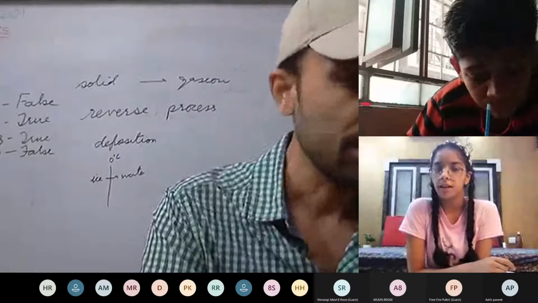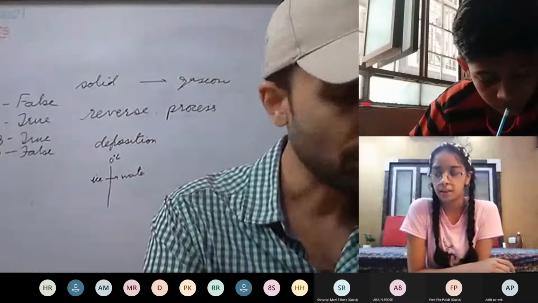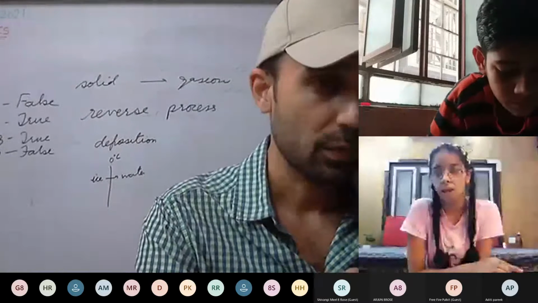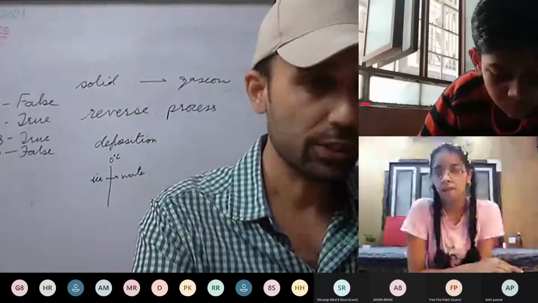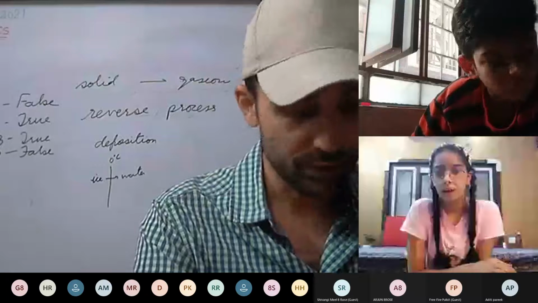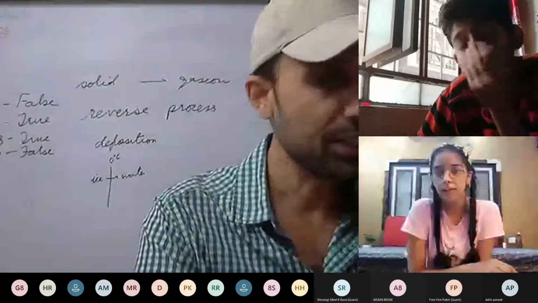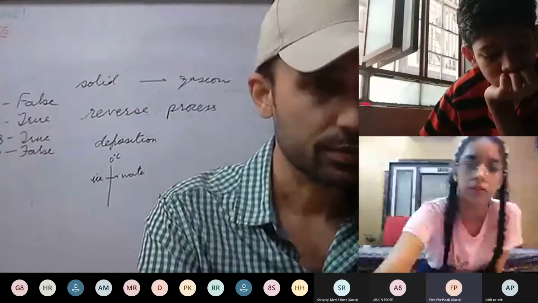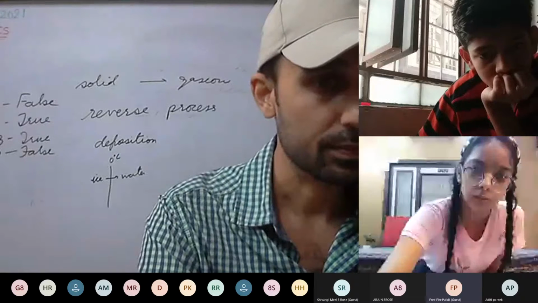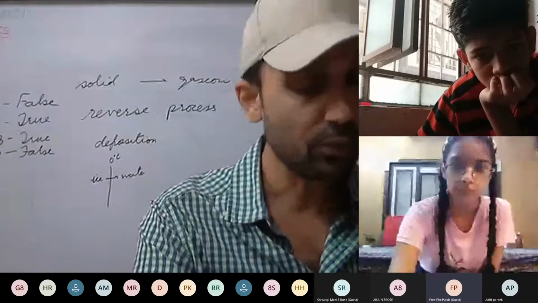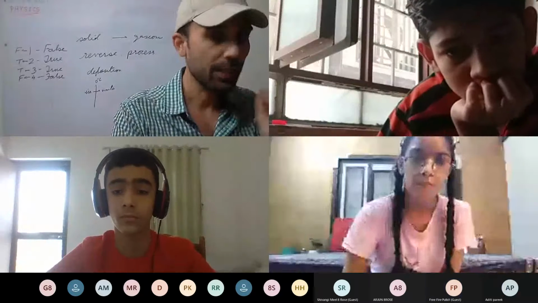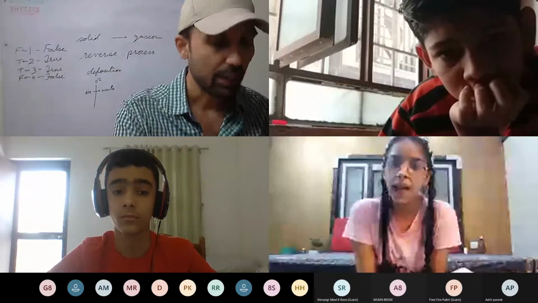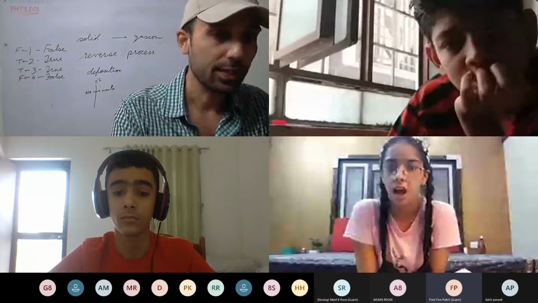See here, solids are closely packed as written in the book. Solids are closely packed. The intermolecular space is small. Okay, so one by one step will go. Since they are closely packed, intermolecular space is small. And what about intermolecular force? It will be strong. As intermolecular force is strong, they can only vibrate about their respective mean positions and possess small kinetic energy. Okay. Now, as we are heating, what will happen? Kinetic energy will